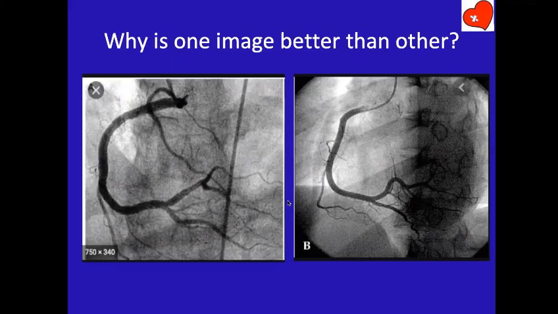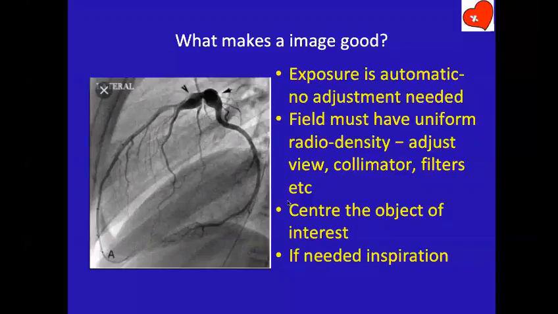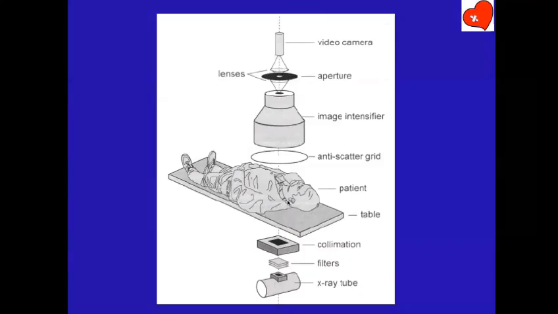If the image intensifier is in the anterior position, we say it's an AP view. Correct, but that is actually wrong. What you are getting is a posterior-anterior view of the heart. Yes, sir, they call it anteroposterior view. That's a misnomer. They call it anteroposterior view, frontal and all that. But without magnification, what you are getting is a posterior-anterior view.